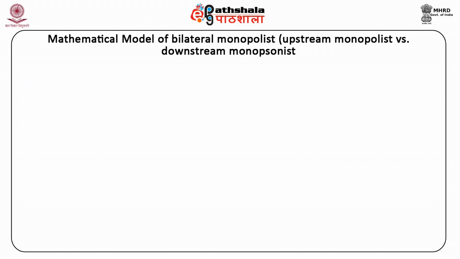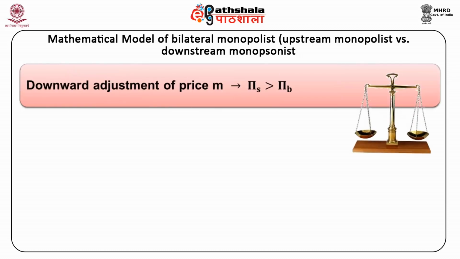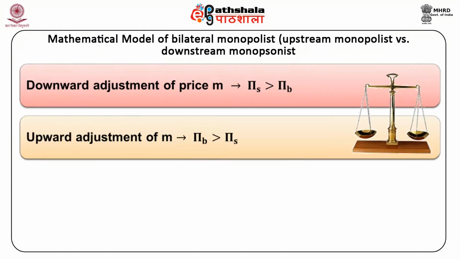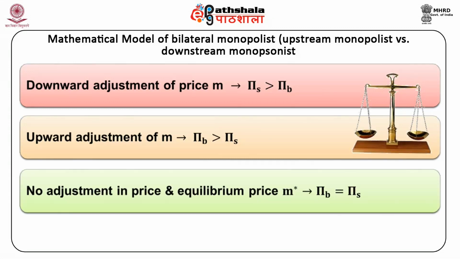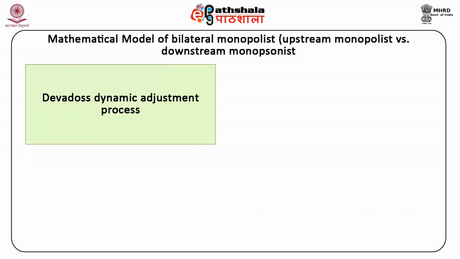Thus, in this model, there will be downward adjustment of price m when pi s is greater than pi b, and upward adjustment of m will take place when pi b is greater than pi s. When pi b is equal to pi s, there will be no adjustment in price m and the equilibrium price m star will be determined.